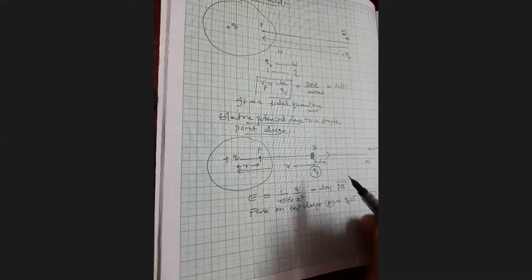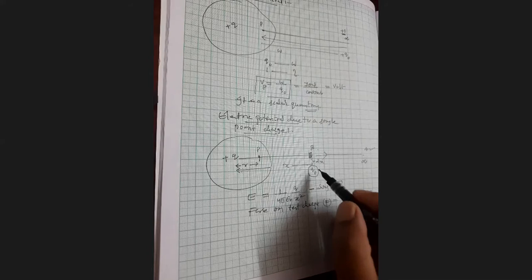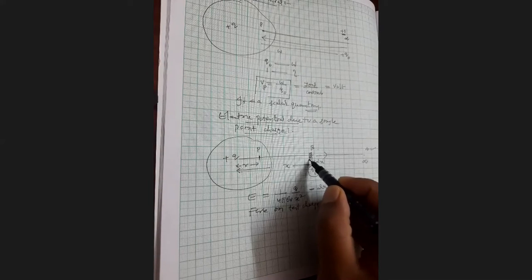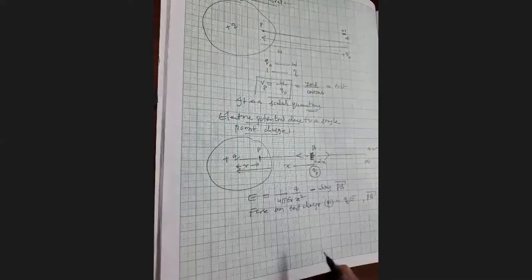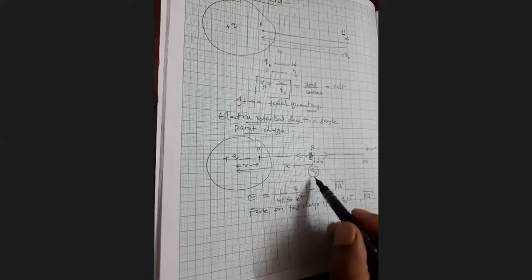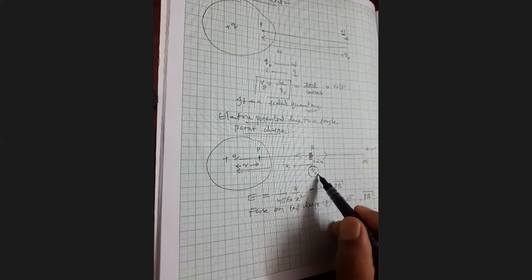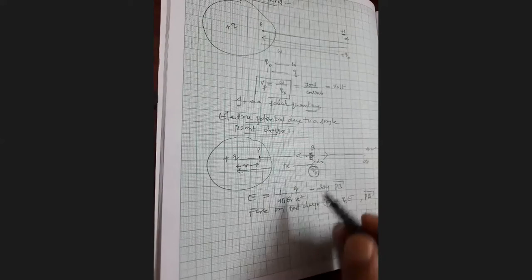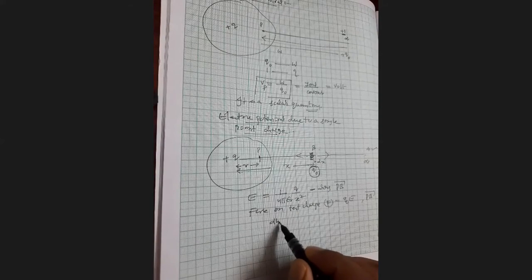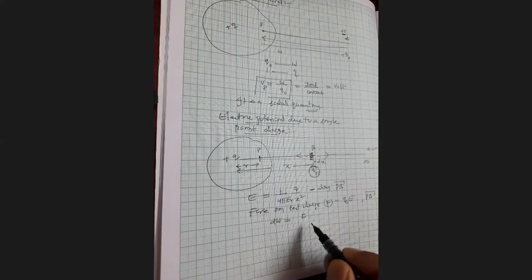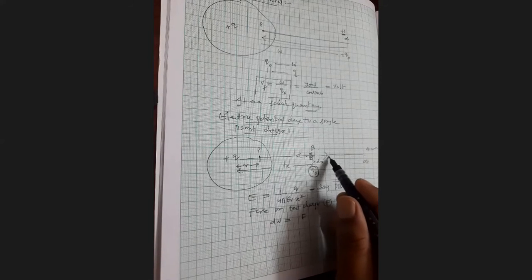Now my intention is bringing this test charge Q naught through the displacement dx against the field in this direction. At the point B, the work done in moving the test charge Q naught against the electric field through the displacement dx is given by dW is equal to force into displacement. But here the force direction is right side.